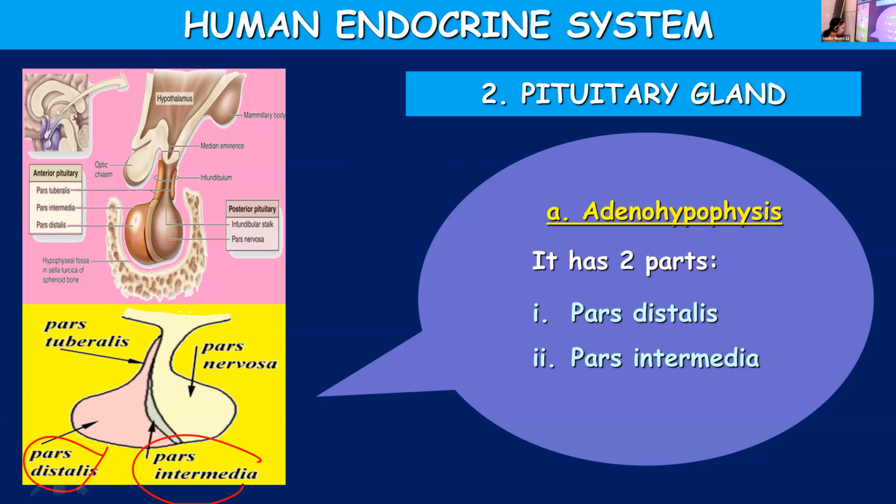So after completing the first endocrine gland, the hypothalamus, we started discussing the second one, the pituitary gland. What are the specialities we discussed? It's the smallest endocrine gland and it is located inside the sella turcica, which is a bony cavity to provide protection. And the pituitary is attached to the hypothalamus by means of a stalk.